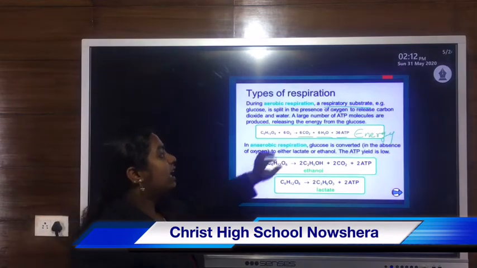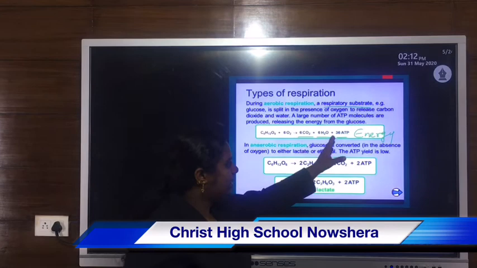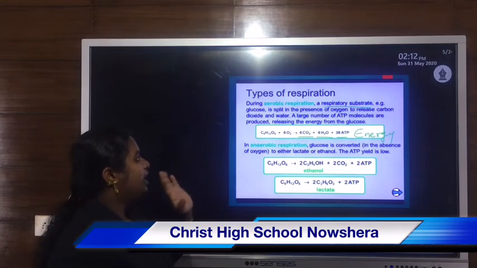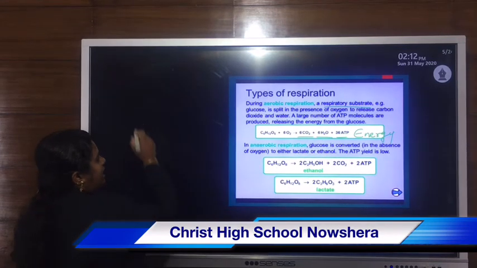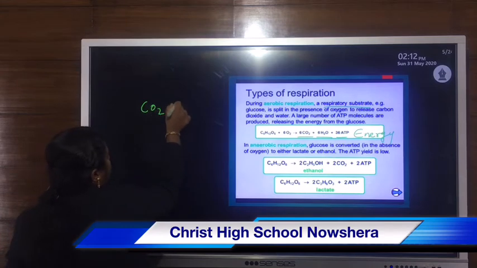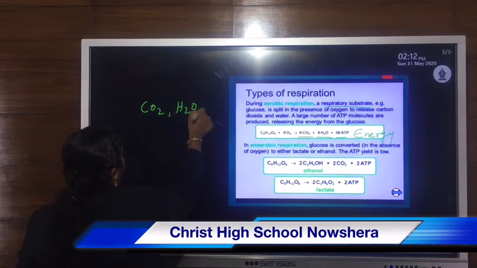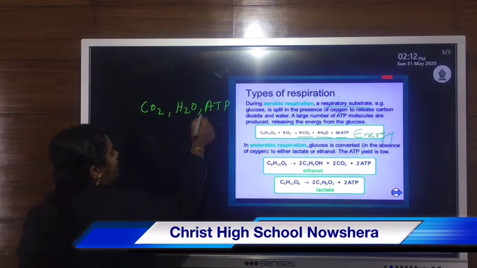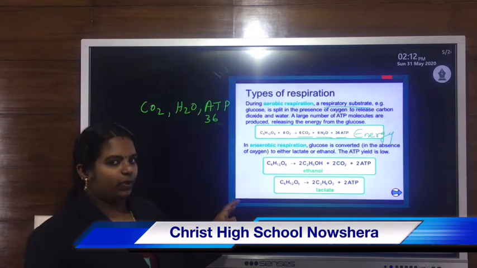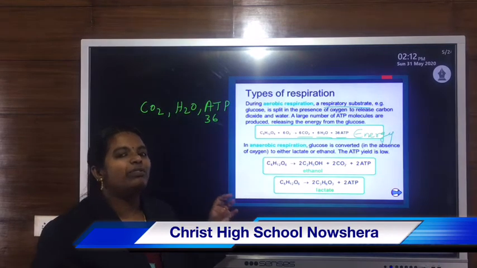So this is the end product of aerobic respiration. We can say that carbon dioxide, water and energy. So the end product of aerobic respiration is carbon dioxide, then water and energy in the form of ATP. Here 36 ATP are released during aerobic respiration because it is more efficient.